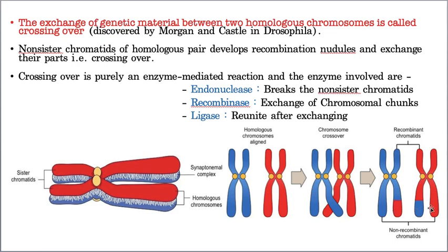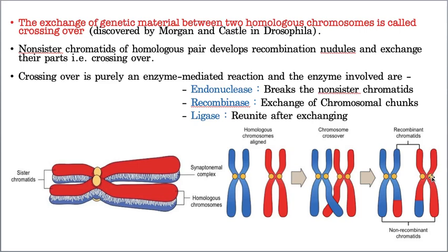That means the exchange of the genetic material between two non-sister chromatids of homologous chromosomes is called recombination or crossing over. And crossing over results in the exchange of the genetic material, which results in the variation between the parents and the offspring. And this is a very, very important point.